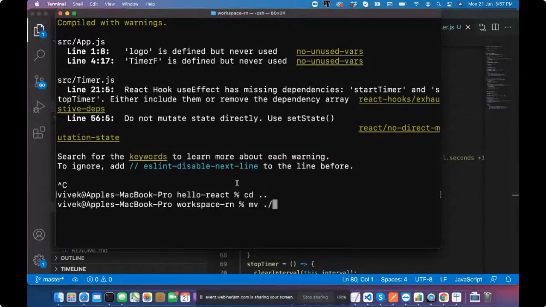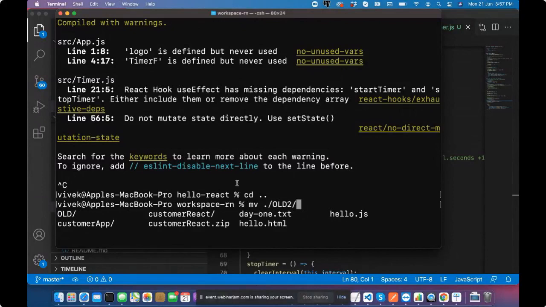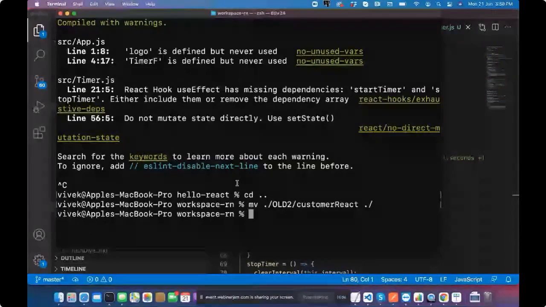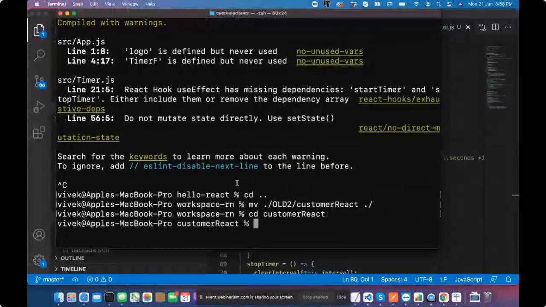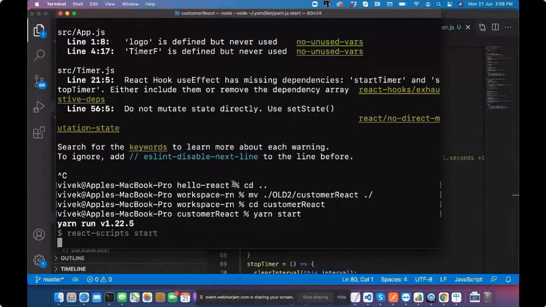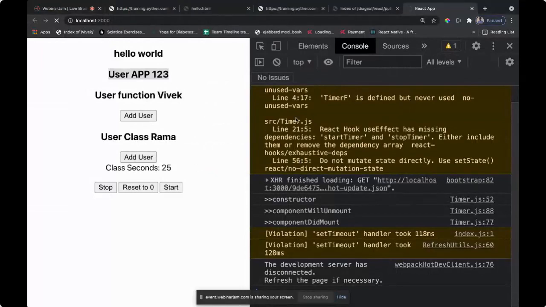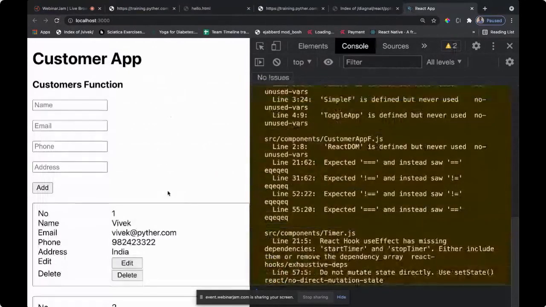So we have the customer React application here. Tomorrow I will take you through this simple application.